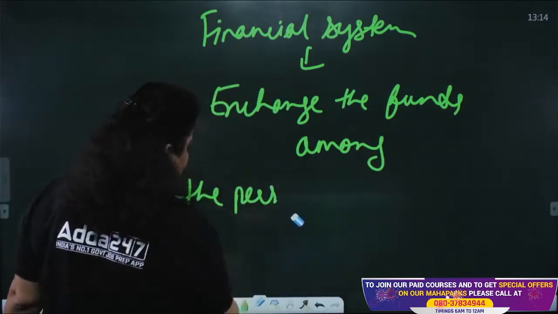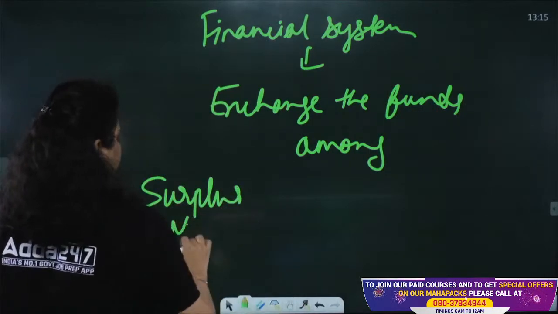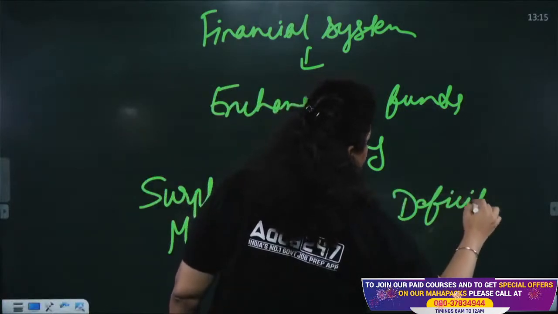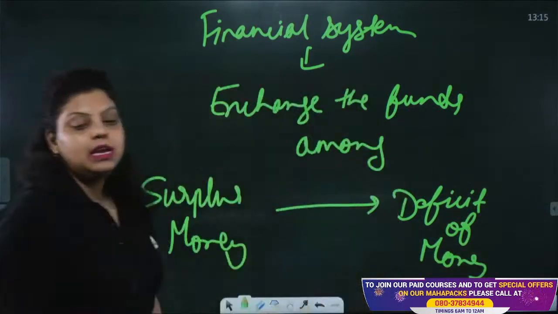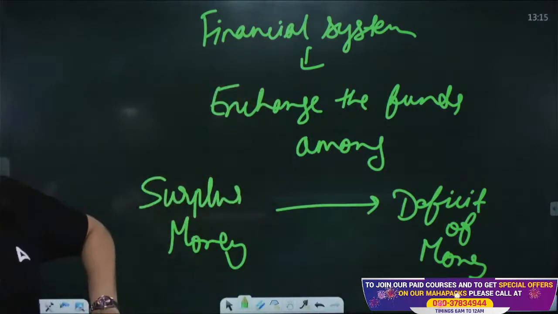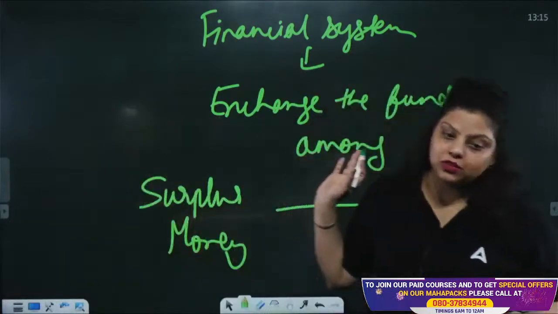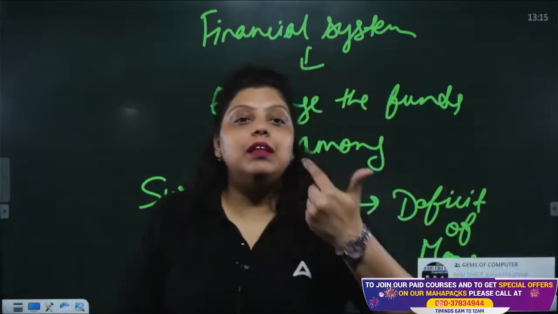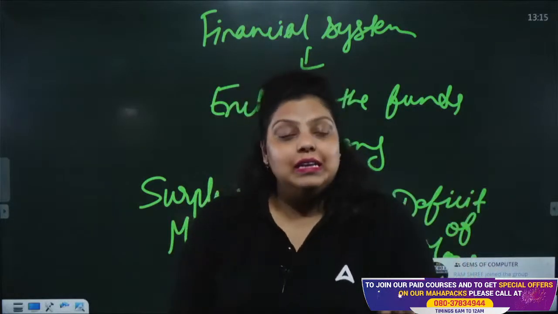among the persons who have surplus money and the persons who have a deficit of money. Exchanging funds between these two is known as the financial system. Surplus money persons are those who save their money and are not investing it. These are the persons who are able to give funds to the persons who need the money.